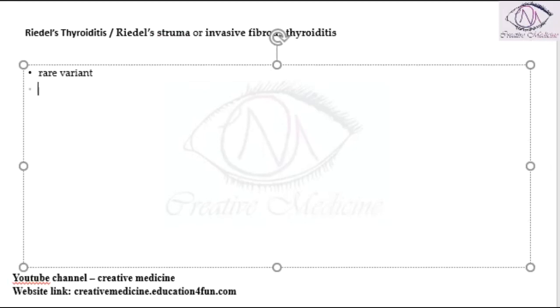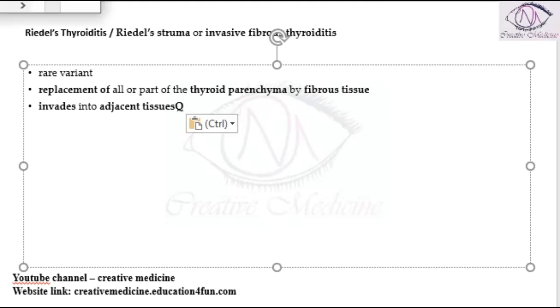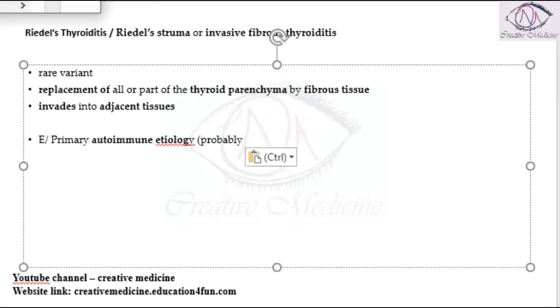In Riedel's thyroiditis, all the thyroid parenchyma is replaced by fibrous tissue. It also invades the adjacent tissues. Why does Riedel's thyroiditis occur? It occurs as a primary autoimmune etiology.